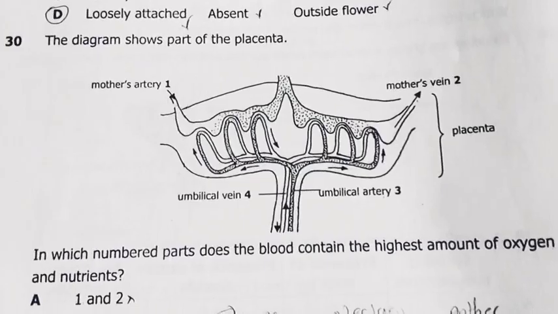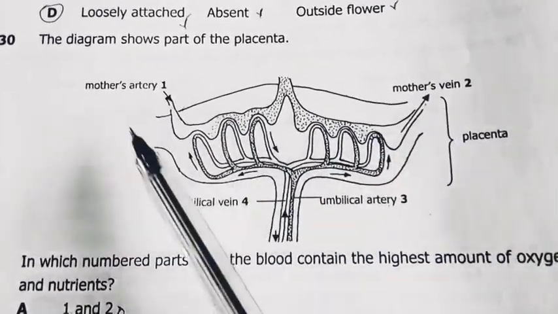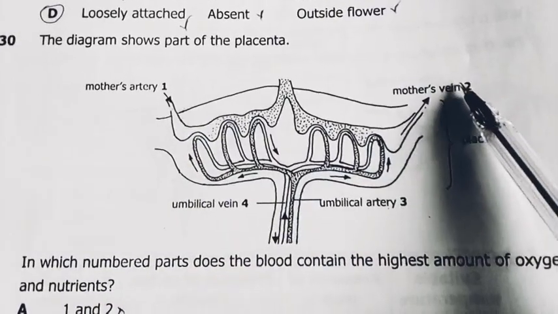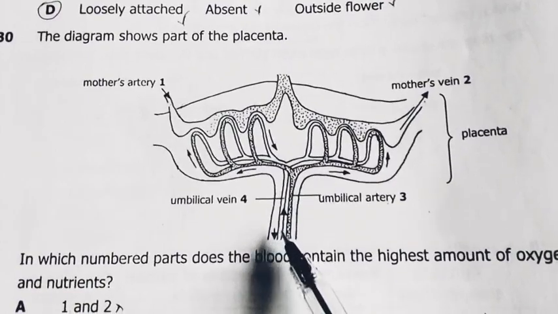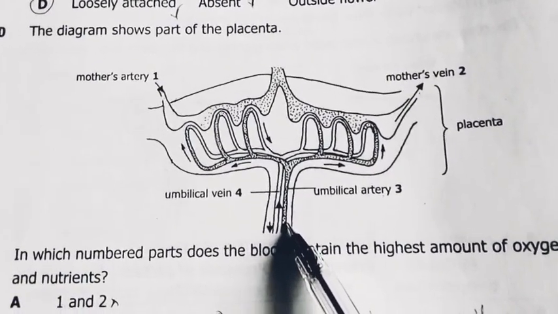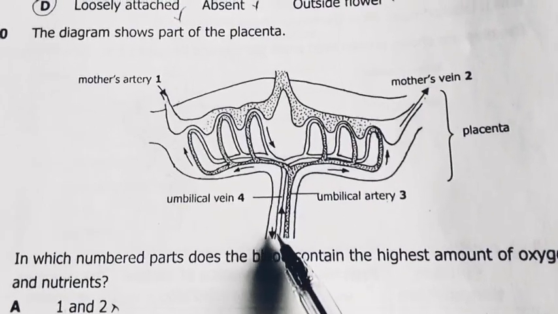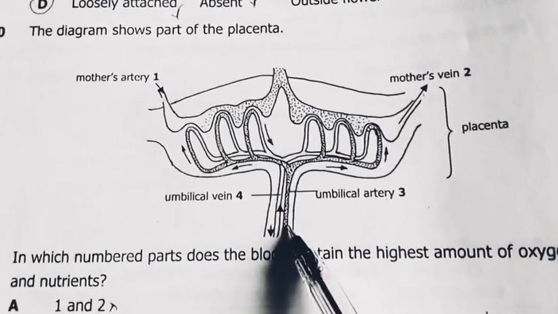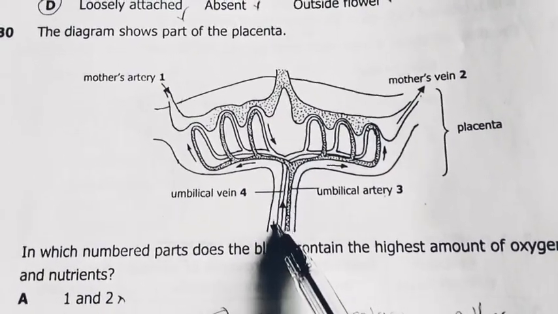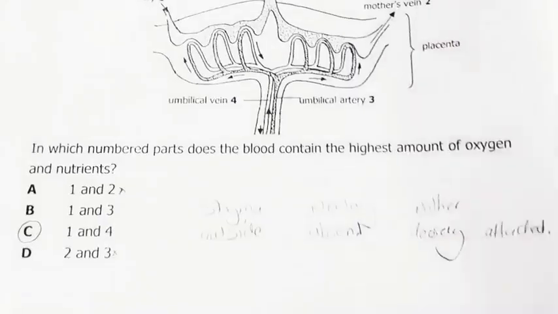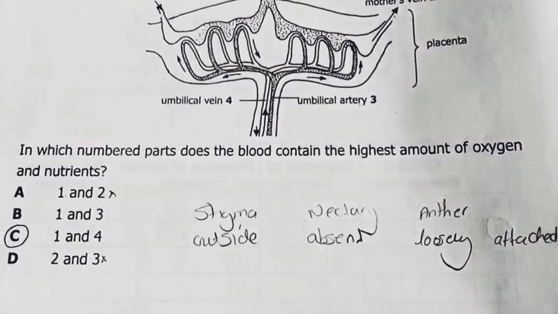The diagram shows part of the placenta, mother's artery, mother's vein. So this is blood in, blood out, maternal blood. Then fetal blood in, in this white one. Then fetal blood out of the placenta. No, this is the fetal vein. So fetal blood in is this one, which is the artery. Fetal blood out is this one, which is the white one, placenta. So in which numbered parts does the blood contain the highest amount of oxygen?